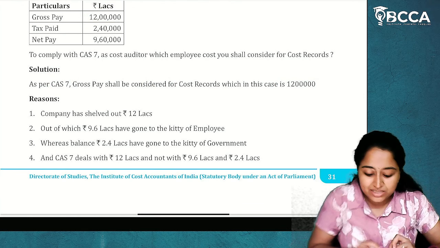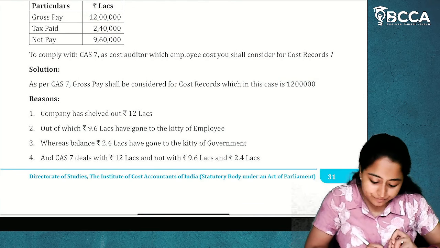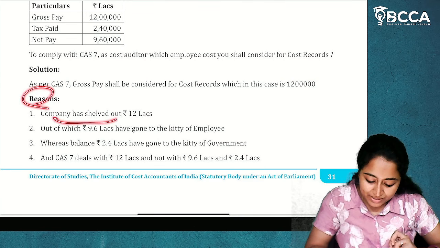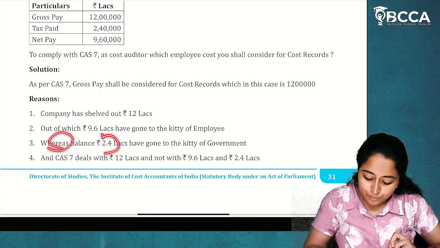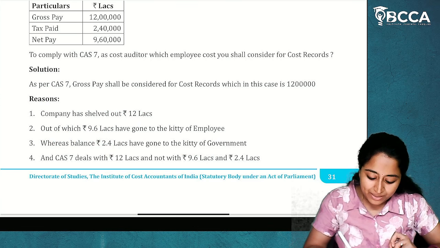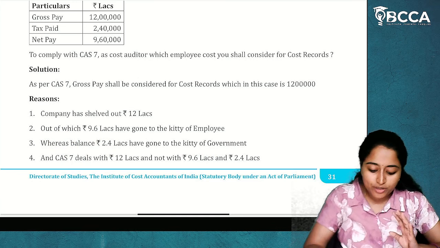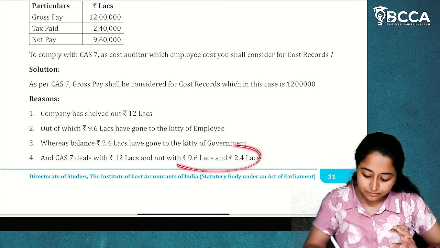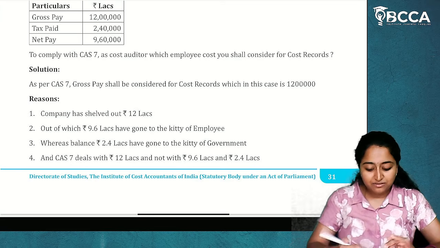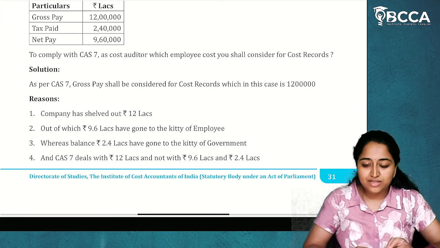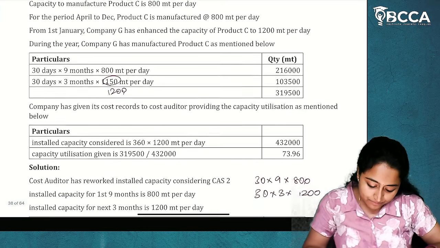So gross pay will be considered, not net pay. Reason: the company has shelled out 12 lakhs, out of which 9.6 has gone to the employee, whereas the balance 2.4 is given to the government. But as per CAS 7, the entire employee cost is 12 lakhs, inclusive of tax and everything. That's it. Simple.